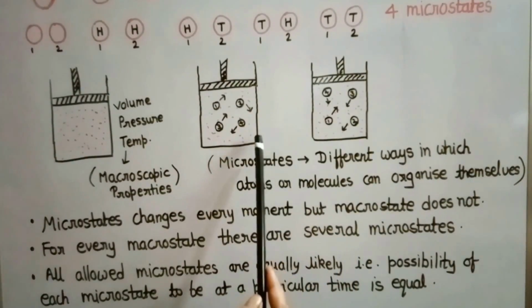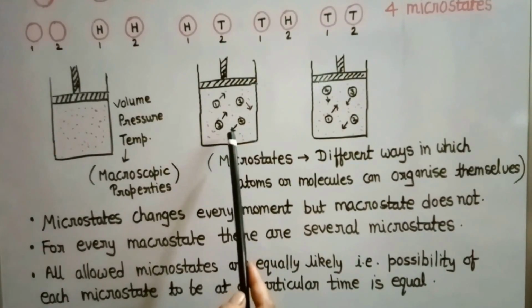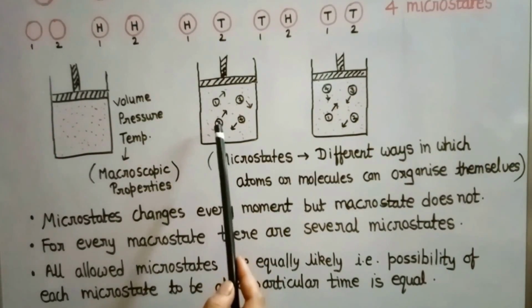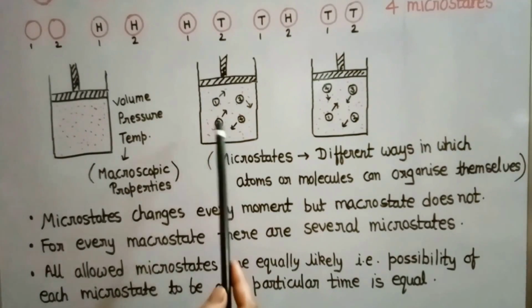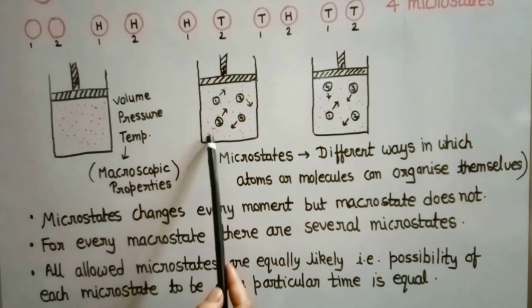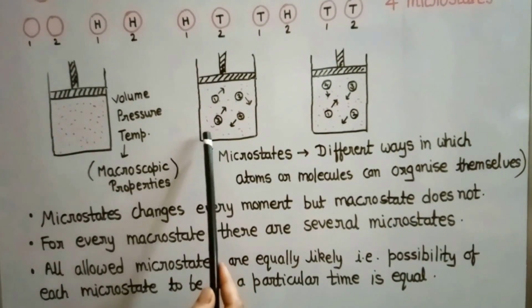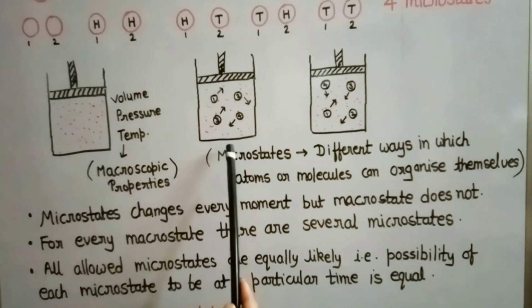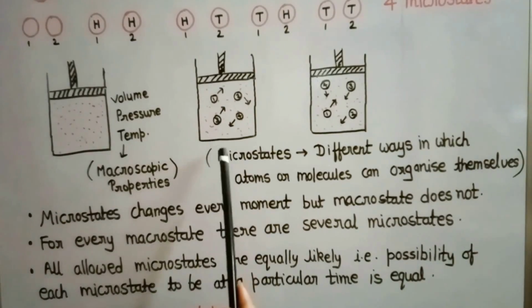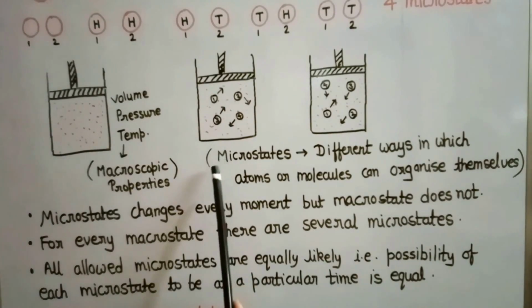So when we see this gas at any time, the position of its molecules may be different, and the system can take different configurations of the molecules. There are millions of atoms or molecules present here, so there may be many different ways that the system can take. This is called its microstate.